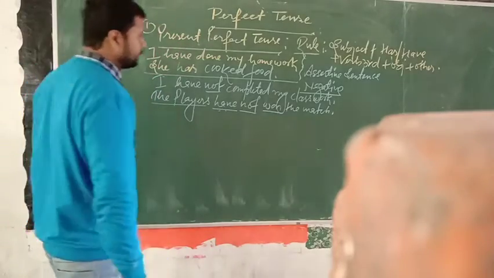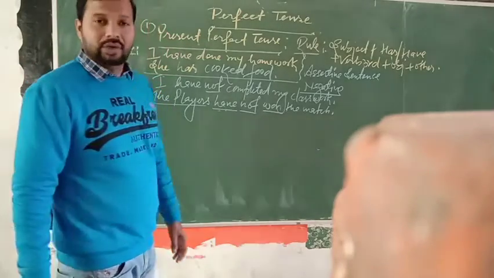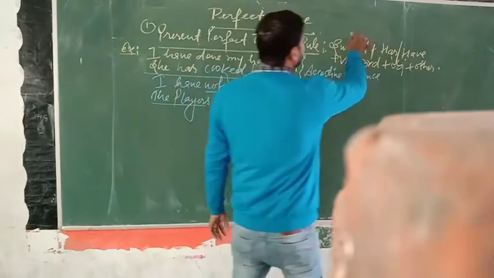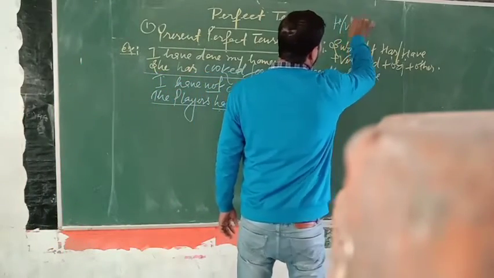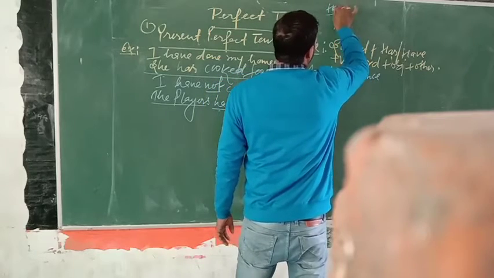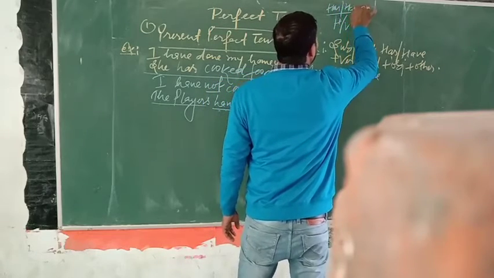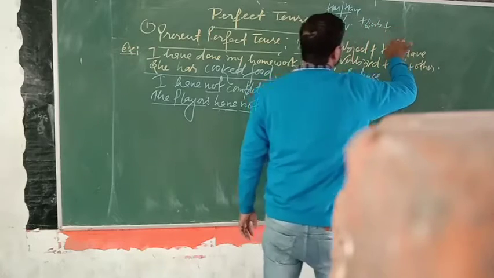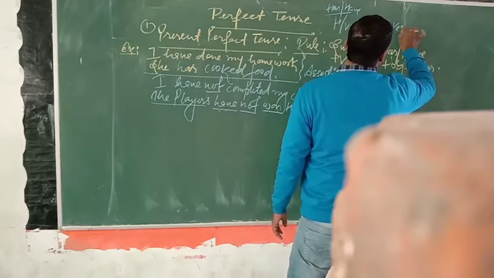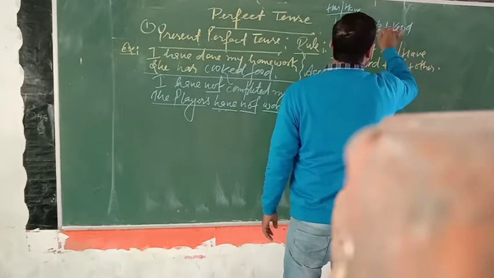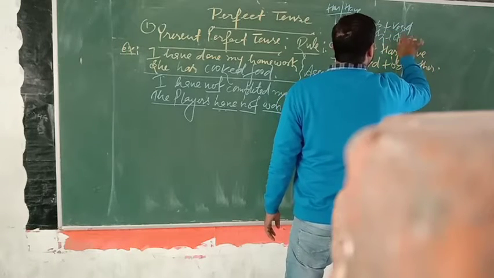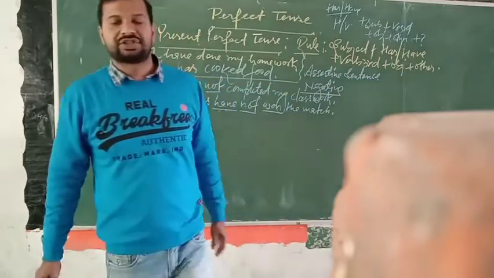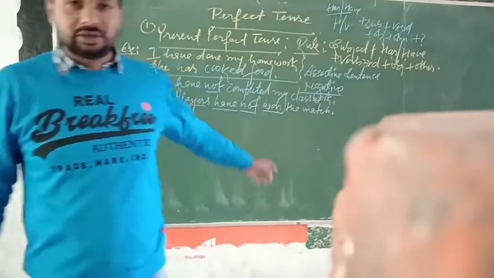Okay, now the interrogative sentence. For an interrogative sentence, you have to write the helping verb first, has or have, and then subject, then verb third, then object, then other, and in the last you have to make a question mark because this is an interrogative sentence.